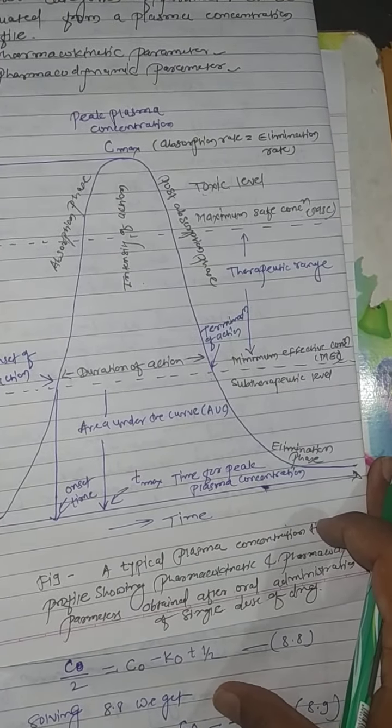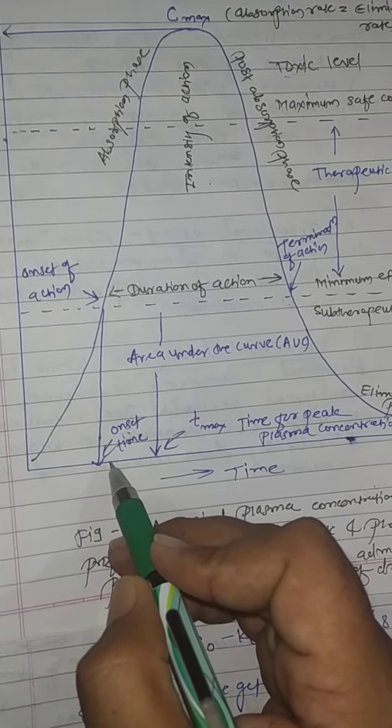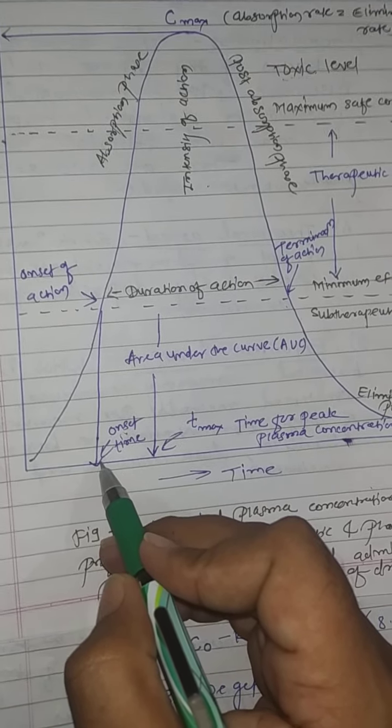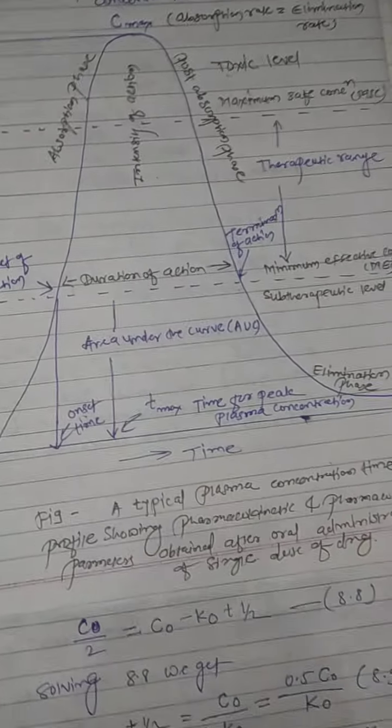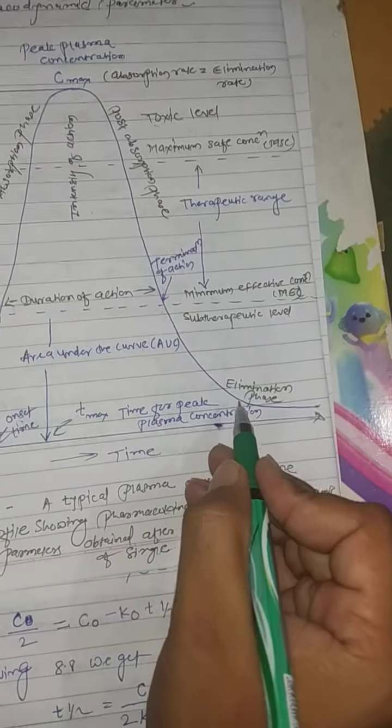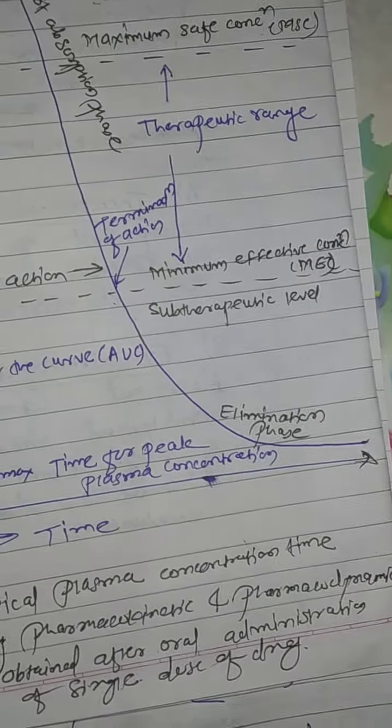So the onset of time is where the drug started, the time is started from here. So this is the onset of time. Tmax, as we know, is the maximum time to reach the drug at a peak level, that is time for peak plasma concentration. And finally here the down growth shows the elimination phase.